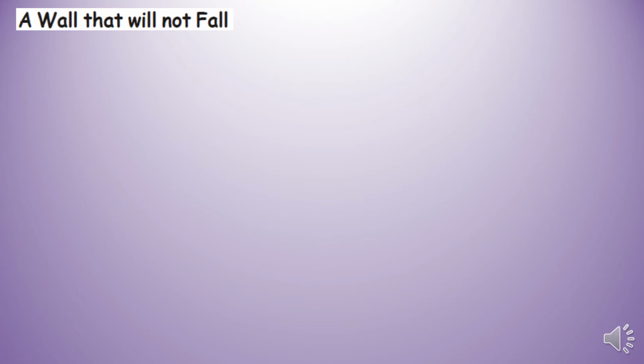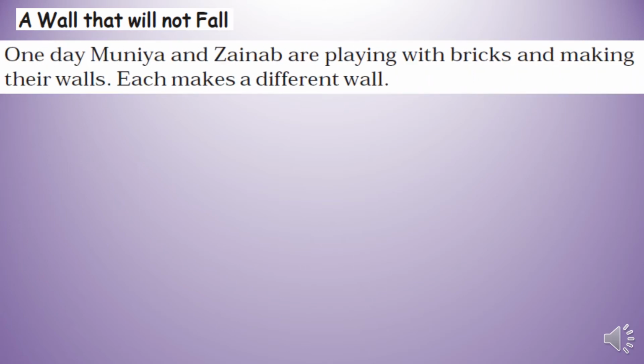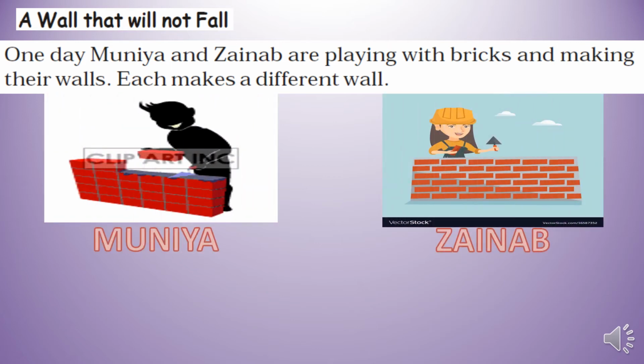Wall that will not fall. One day, Munya and Zainab are playing with bricks and making their walls. Each makes a different wall. As you can see, Munya is making a wall by putting one brick on top of another, but Zainab is doing it in another way.